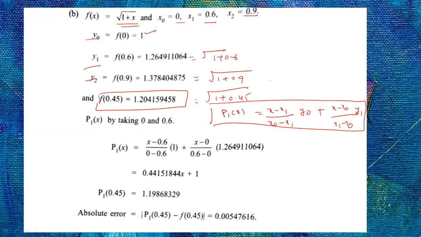And what is your x value? X value is 0.45. So substitute the x value, x1 value, y naught value. Already the given data is there. Substitute it. So p1 of x is (x minus 0.6) by (0 minus 0.6) into 1, plus (x minus 0) by (0.6 minus 0) into 1.264911064. You will get this polynomial. Substitute x is equal to 0.45. You will get this. The difference between this value and the function value becomes 0.005476. This is your absolute error.